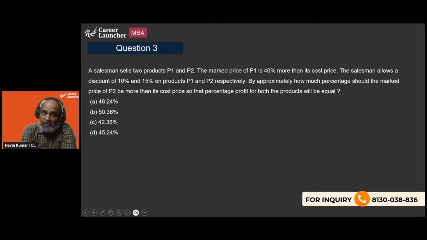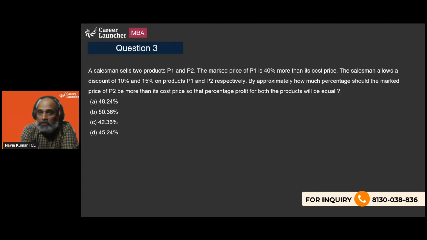A salesman sells 2 products, P1 and P2. The mark price of P1 is 40% more than its cost price. The salesman allows a discount of 10% and 15% on products P1 and P2 respectively. By approximately how much percentage should the mark price of P2 be more than its cost price so that the percentage profit for both the products will be equal?